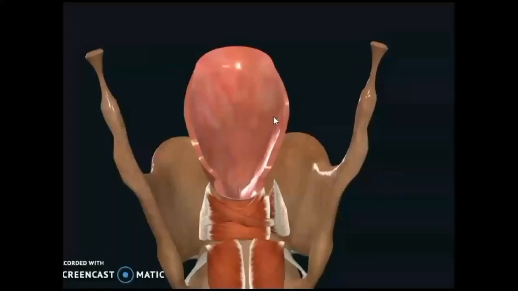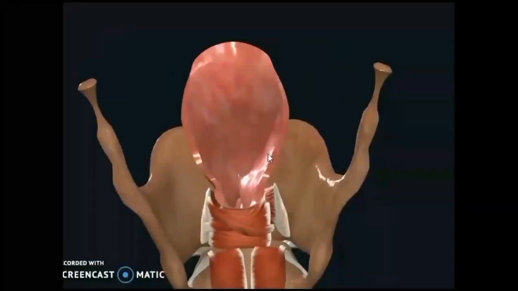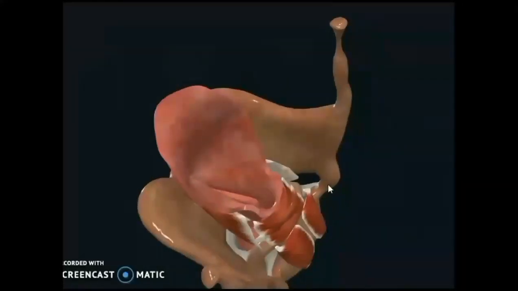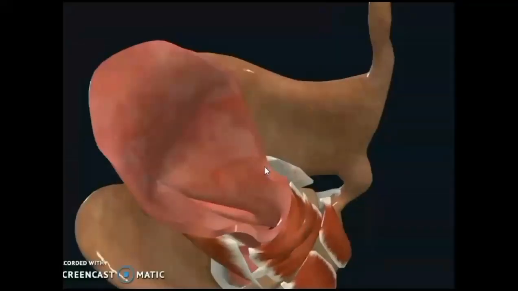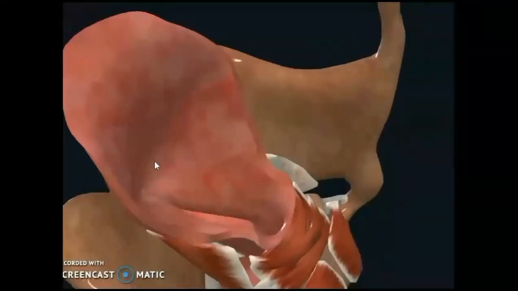This is the laryngeal inlet. The arrow is showing the laryngeal inlet. Hope you are having the visualization. Where is the epiglottis and all. And here you will see this one is the quadrate membrane, directed downwards and medially.